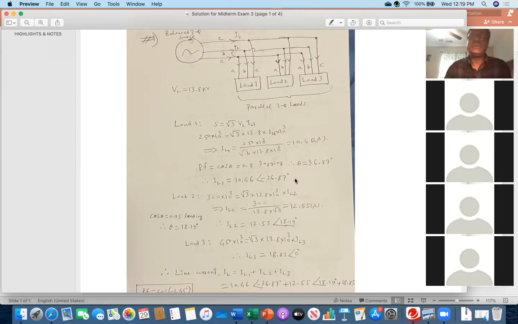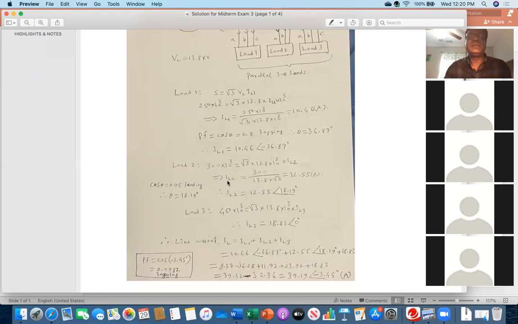So therefore, many of you, although you got the correct result, put the plus sign here, but then you put the minus sign for the leading load. So please keep in mind, you will be putting the minus sign when it is the lagging load. So you have to put minus sign here. And then for load 2, because it is the leading power factor, it will be plus sign.